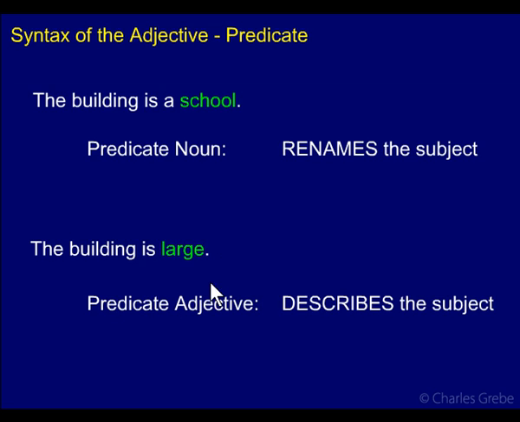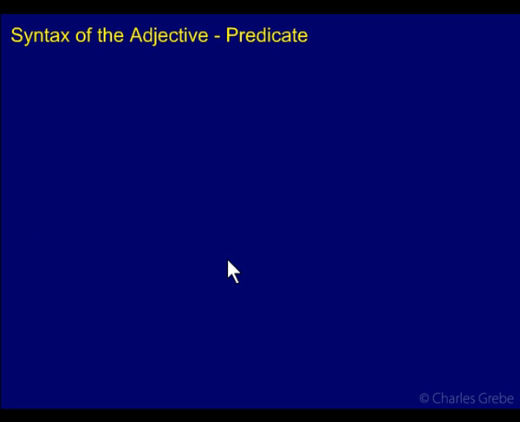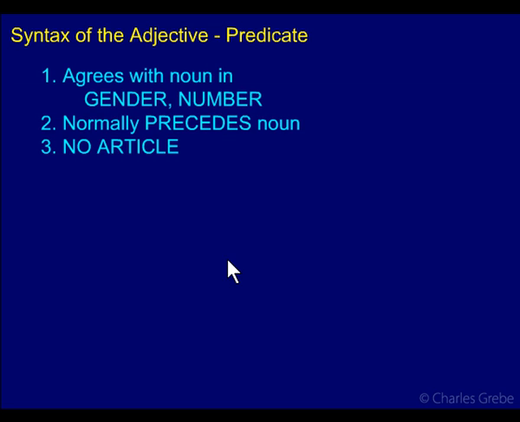How does this function in Hebrew? Well, our adjectives can play this role as well. So let's look at that. The rules are that a predicate adjective agrees with the noun in gender and number. Notice there's nothing here about definite status. With the attributive, the third agreement had to be with definite status. They had to both be definite or both indefinite. With the predicate, it doesn't say anything about that, so it could be or it may not be.